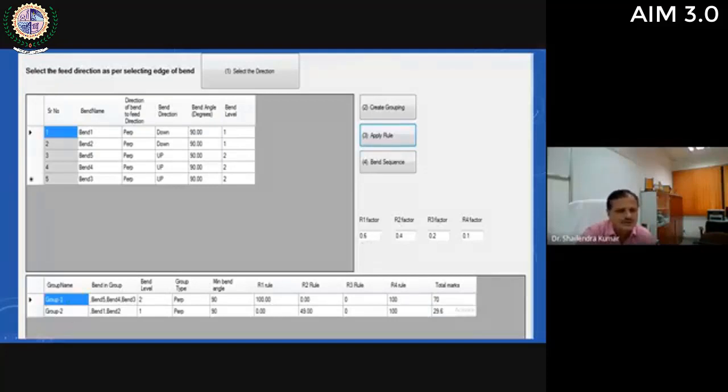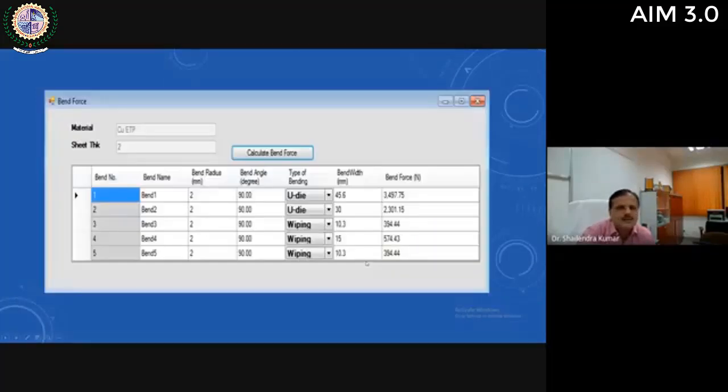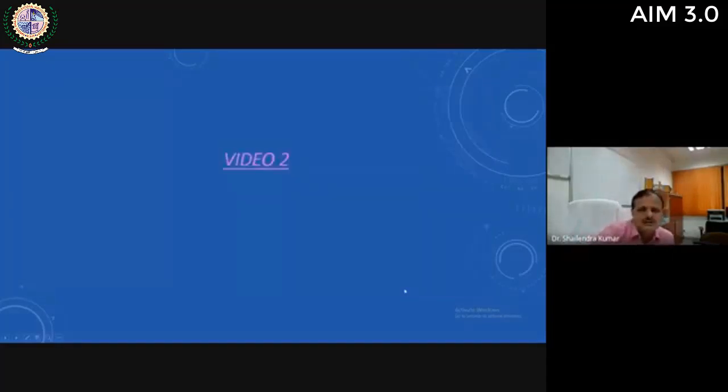Then grouping of bands is done, group 1 and group 2, and some marking system is given, that is 170 for group 1. So these are the important bands, and then 29.6 to group 2. Then you can see that first these bands will be generated, and then these bands will be generated. Then band force is calculated. For band 1, U die will be required, band 2, U die will be required, band 3, wiping die, and bands 4 and 5, wiping die will be required. What will be the band width, what will be the band force? All these parameters are calculated by this system automatically.